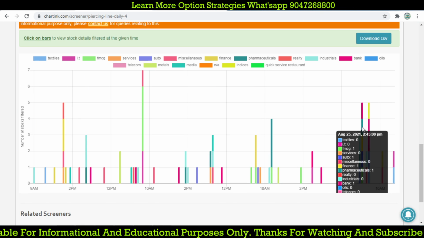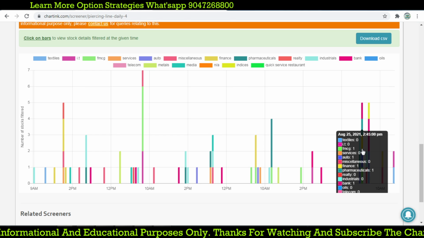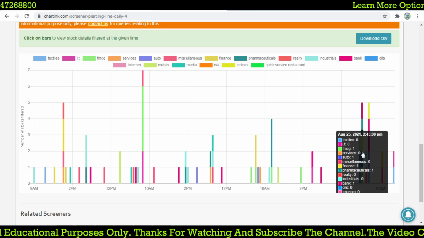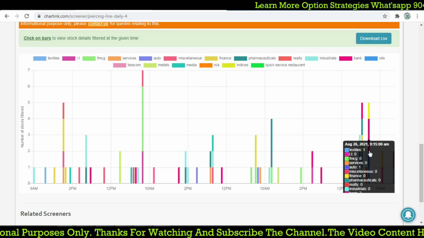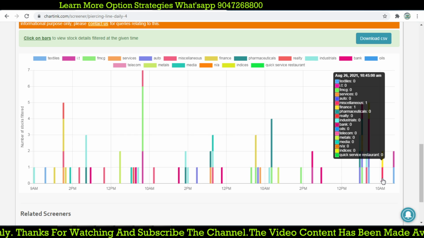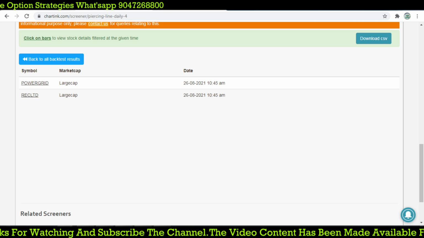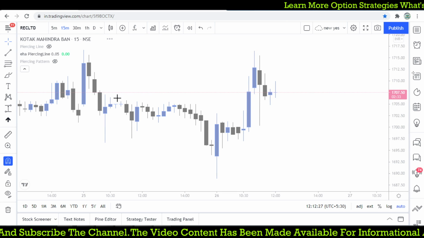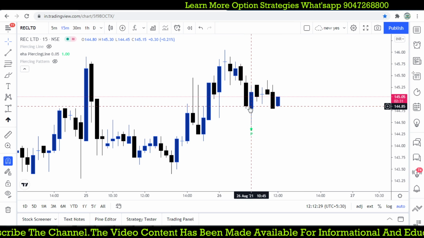Let's see, and we find a lot more stocks now. 25th August, 2:45. This is what we have today at 9:15. Don't go for 9:15. So here two stocks at 10:45, Power Grid and REC Limited. Let's check Power Grid and REC Limited. What exactly does it form on the 15 minutes time frame?